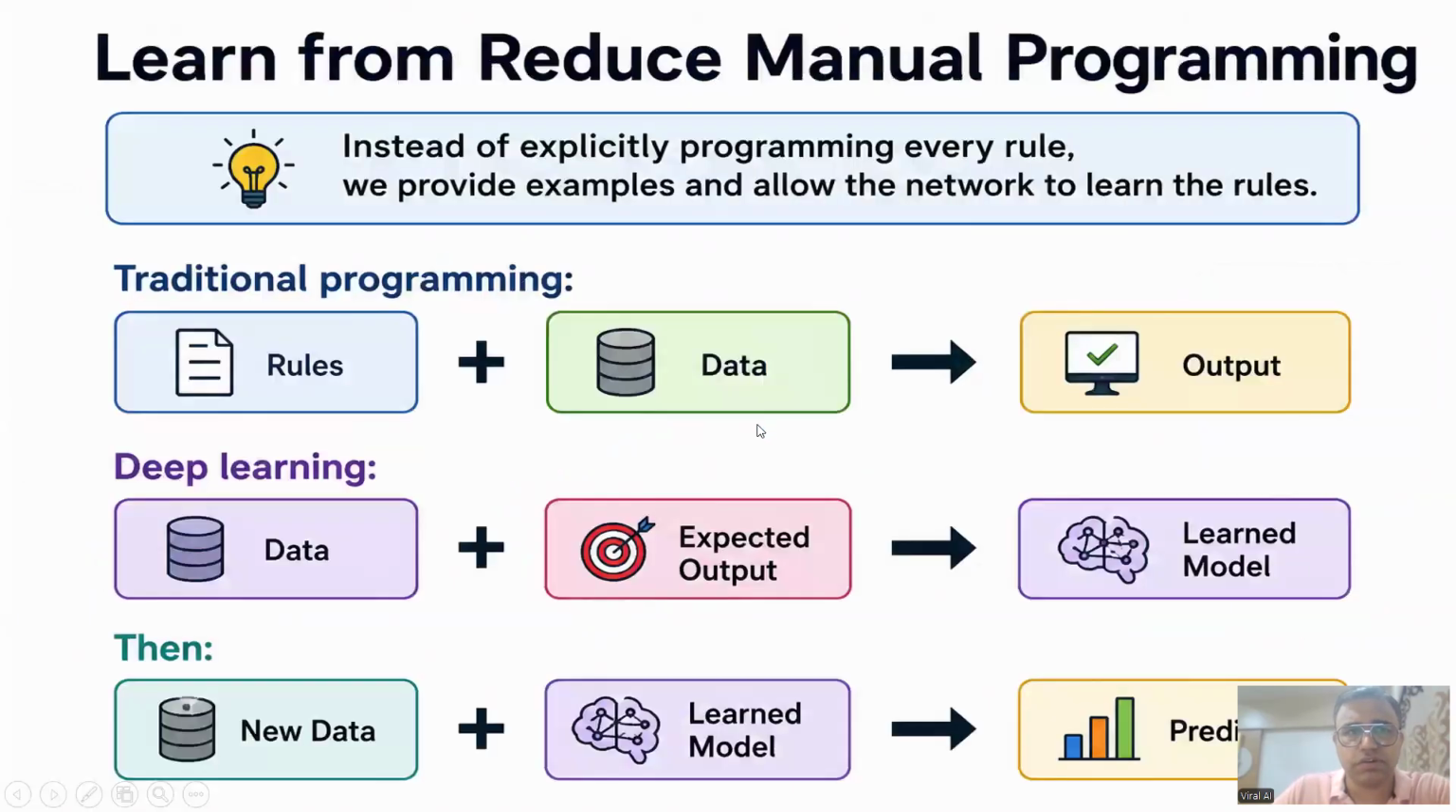Now in next slide, we'll see it reduces manual programming. What happens in traditional programming? You have to provide rules plus data, then you will get output. But in deep learning, you have to just provide the data and expected output. The model will learn what is required, so it will automatically extract the features. So if you provide new data to the learned model, you will get the better prediction, which is not possible in traditional programming.